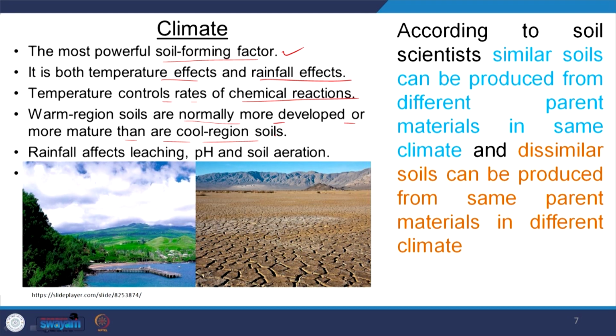Climate influence is so intense that from different parent material, similar soil can be produced in the same climate. Similarly, dissimilar soils can be produced from the same parent material in different climates. So, I want to say that climate and parent material both play an important role in defining the soil characteristics.